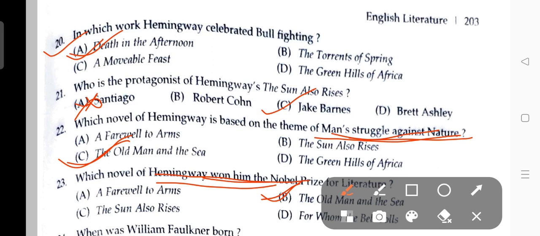Here I have discussed four very important questions. Hemingway celebrated bullfighting in Death in the Afternoon. The protagonist of Hemingway's The Sun Also Rises is Jake Barnes. The novel based on the theme of man's struggle against nature is The Old Man and the Sea. And the novel that won him the Nobel Prize for Literature is The Old Man and the Sea.